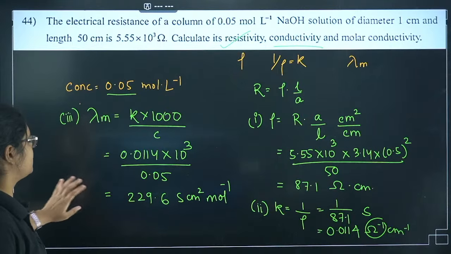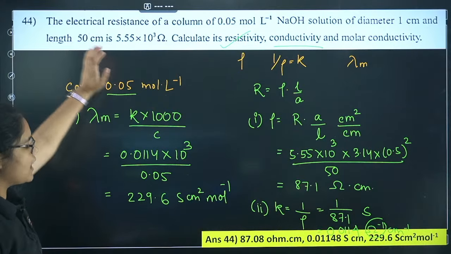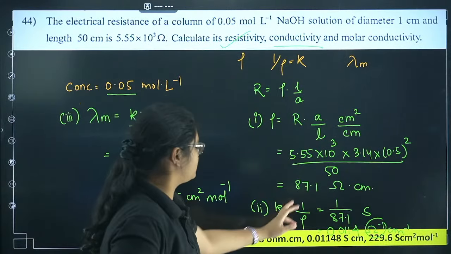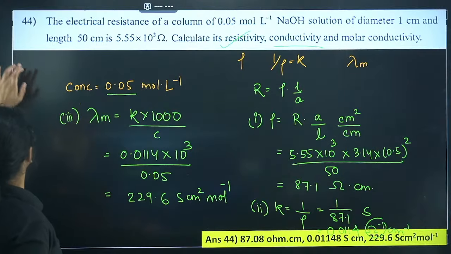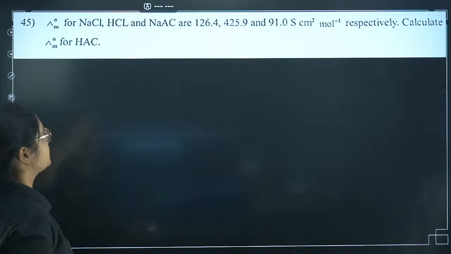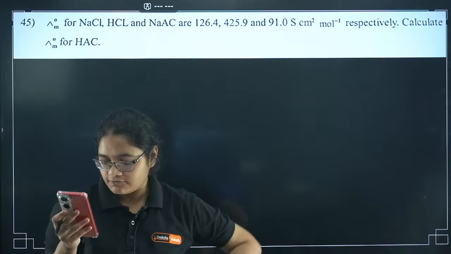Yes, the molar conductivity is correct. So these are the answers you will get: 87.1, 0.0114, 229.6. Now let's move to the 45th question here. A simple question, this one, the 45th question.